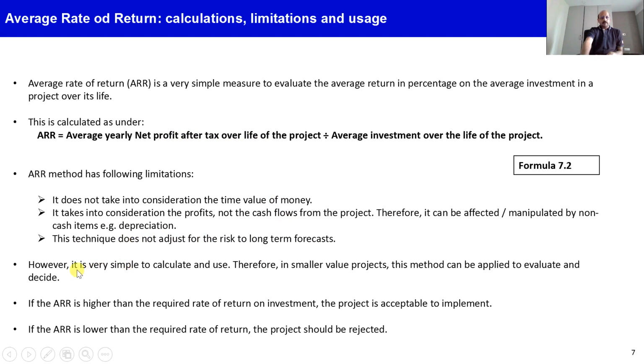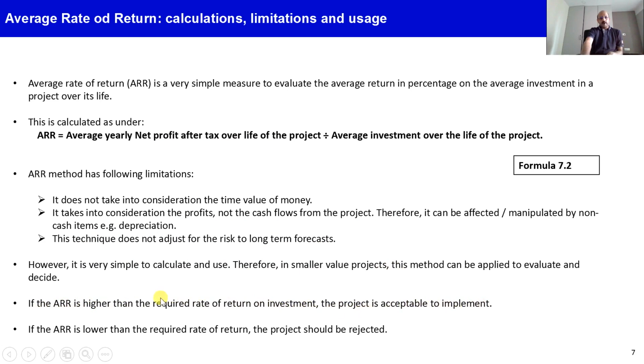However, the usefulness of this method is that it is very simple to calculate, and for small projects it can be used very conveniently by the top management. And the simple thumb rule is that if ARR is higher than the required rate of return on investment, the project is acceptable to implement.